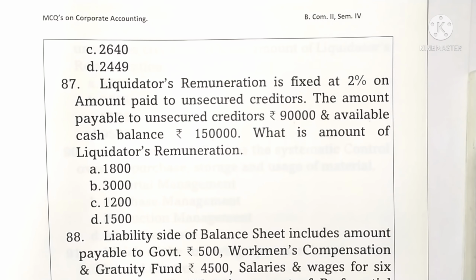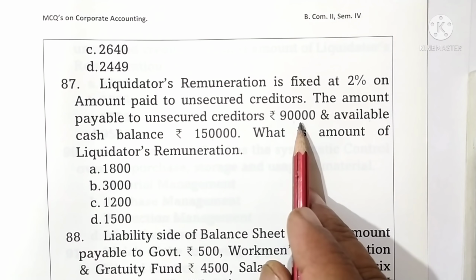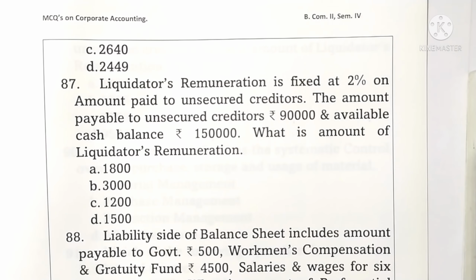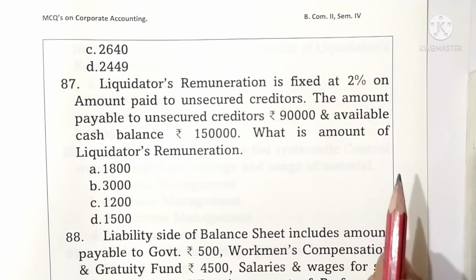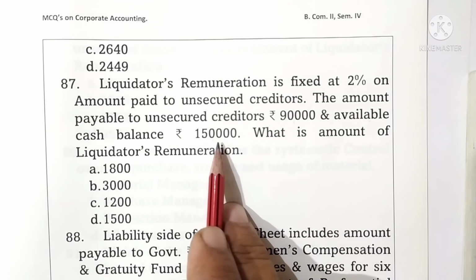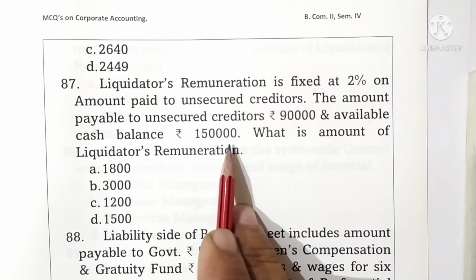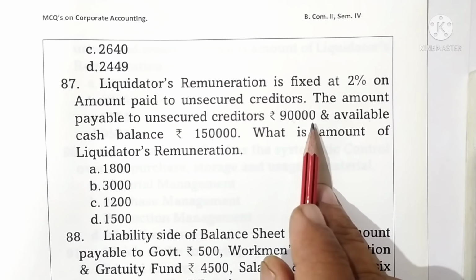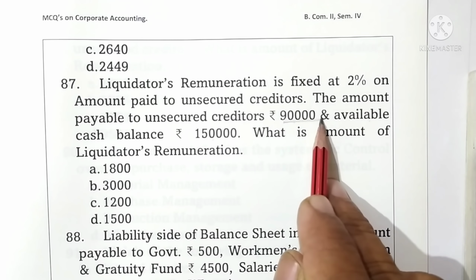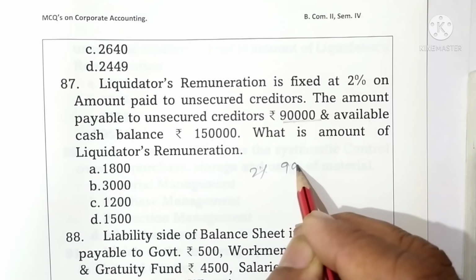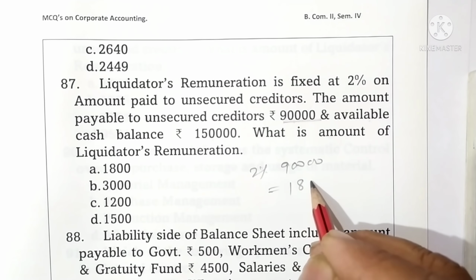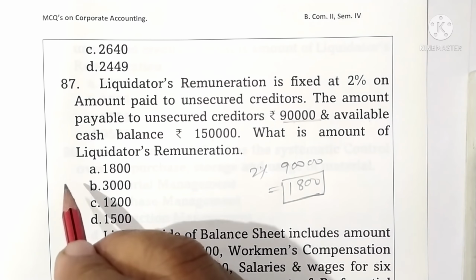Question 87. Liquidator's remuneration is fixed at 2% on the amount paid to unsecured creditors. The amount payable to unsecured creditors is 90,000 and available cash balance is rupees 1,50,000. What is the amount of the liquidator's remuneration? Here, the available cash balance is sufficient to pay the full amount of creditors. We directly find the 2% on 90,000. 2% on 90,000 comes to 1,800. This is the answer C in the options. Option A is the correct one.